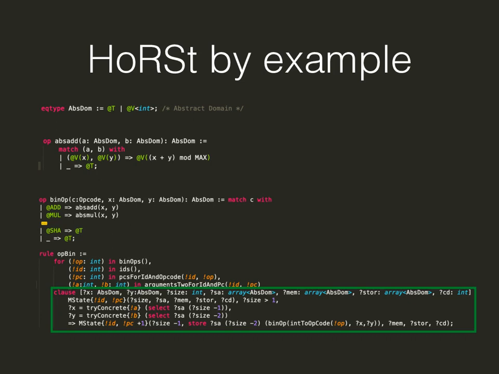The exact details of this rule are out of scope, but in a nutshell it says the following. If the configuration at program counter PC has at least two values on the stack, the configuration at program counter PC plus 1 should have its stack size reduced by 1, and the top of the stack should be calculated by applying the operation described by OP on the two uppermost elements.